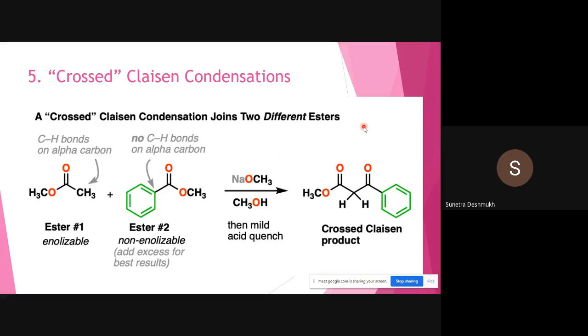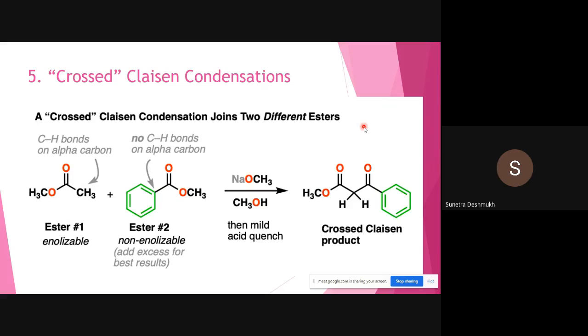Now what is the crossed Claisen condensation reaction? We have seen two same moles of enolizable ester reacted, and we got the 1,3 beta ketoester. Now crossed Claisen condensation is nothing but using two different types of esters.